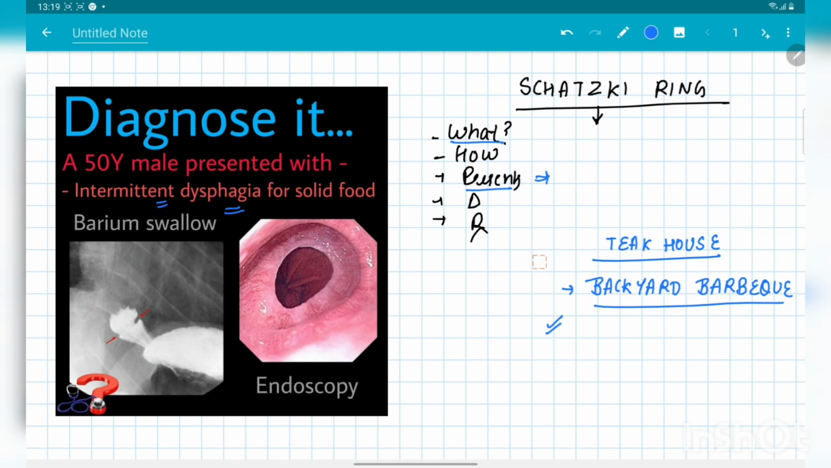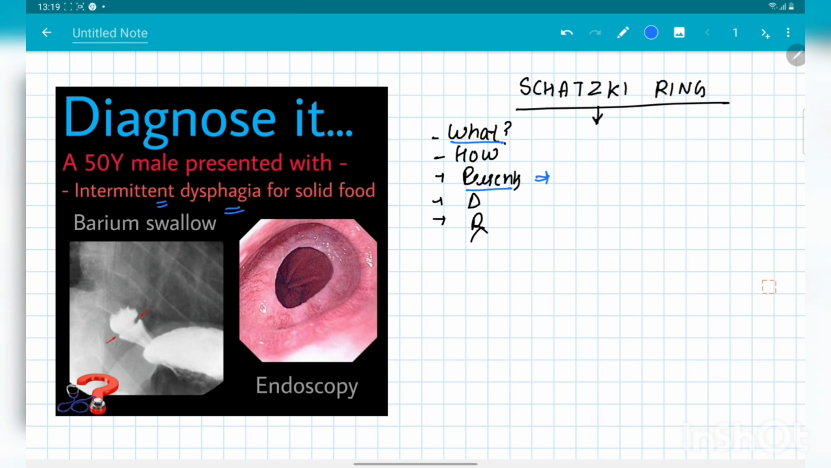Now let's come to the next part of the discussion, how the diagnosis of Schatzki's ring is made. In the diagnosis, as we discussed earlier, the first investigation done is the barium swallow. In the barium swallow, as you can see quite clearly here, there is some kind of constriction present in the lower esophagus. And after the barium swallow, to get the diameter, we give barium tablets of various different sizes.